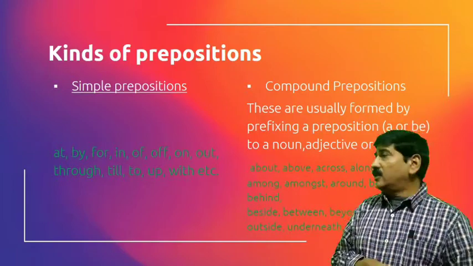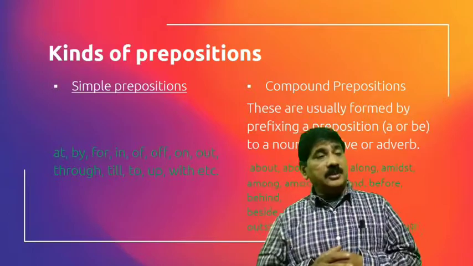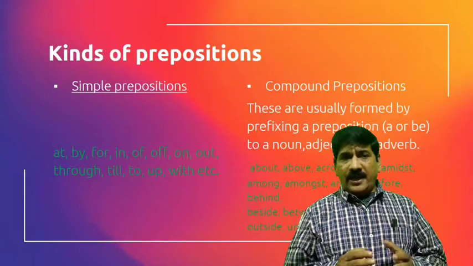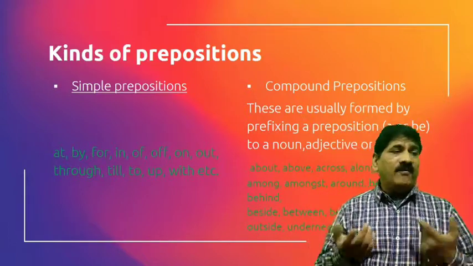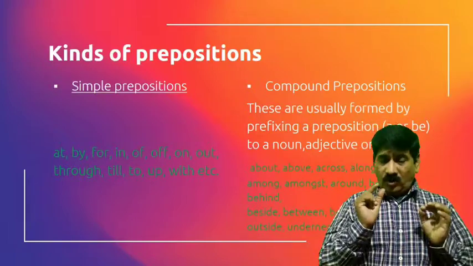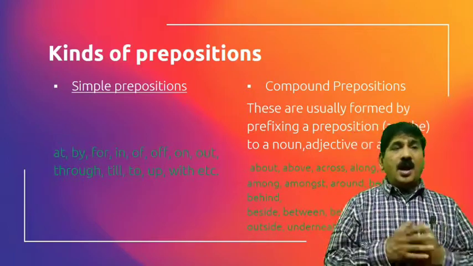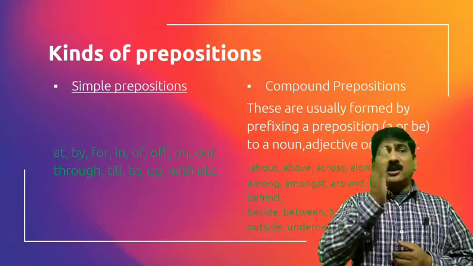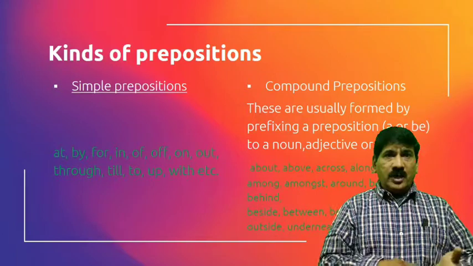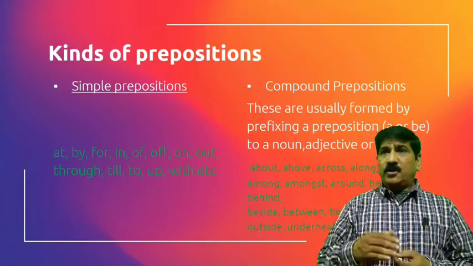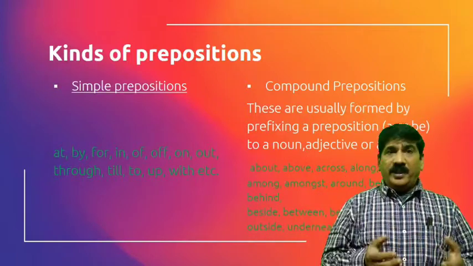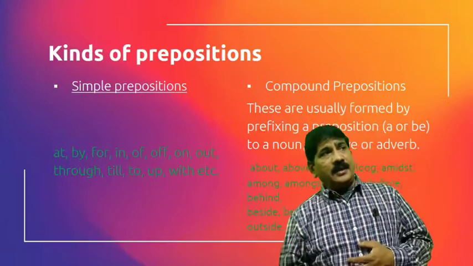So now we will learn what are the kinds of prepositions. Prepositions are of four types. Simple prepositions like at, by, for, in, of. You see, he is sitting at his desk. Only two letters. Up, on, out, through. The boss is going through the jungle. Till: come here, till I come. To: give the book to me. Up: you see, he is coming up the hill. Okay. With means also: come and sit with me.